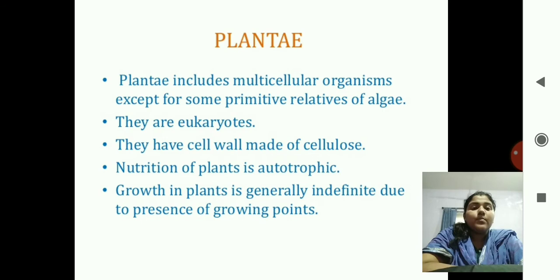This material is a component of the cell wall. The nutrition of plants is mostly autotrophic. Growth in plants is generally indefinite due to the presence of growing points. This point you can skip.